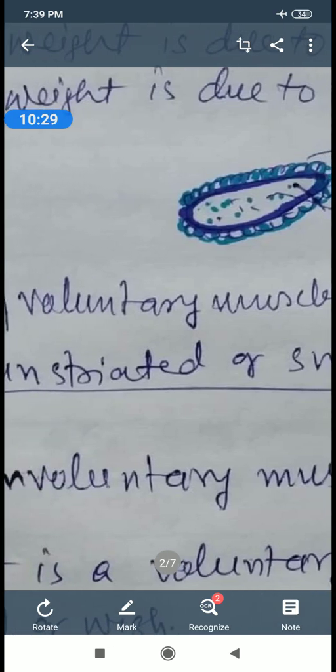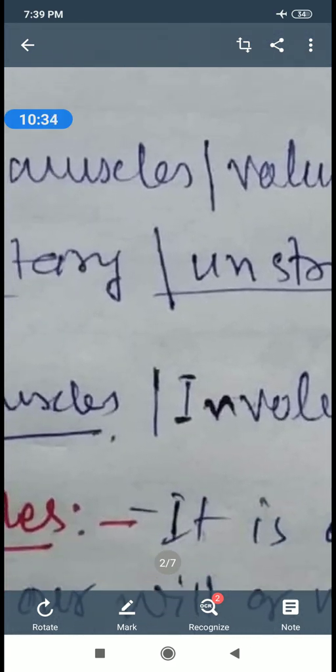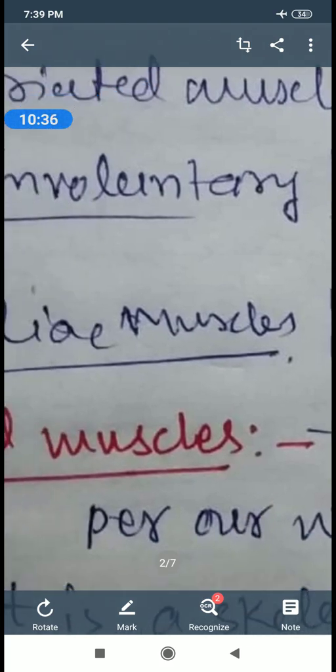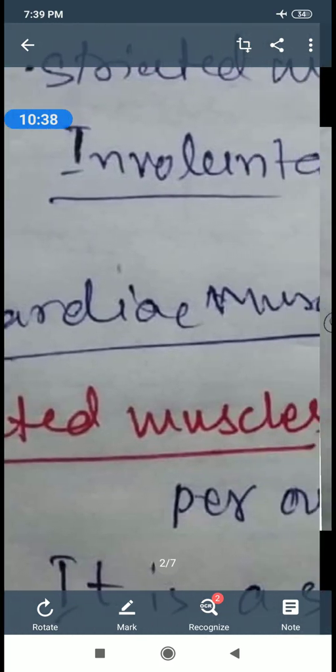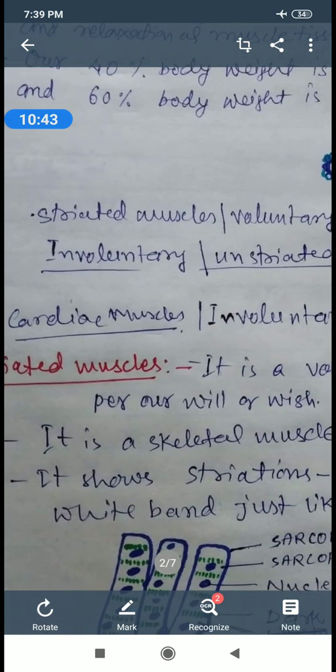Now we will discuss the striated muscles. Striated muscle is a voluntary muscle because it works as per our will or wish. When we want to touch a thing, then the striated muscle present in our finger and hand works.